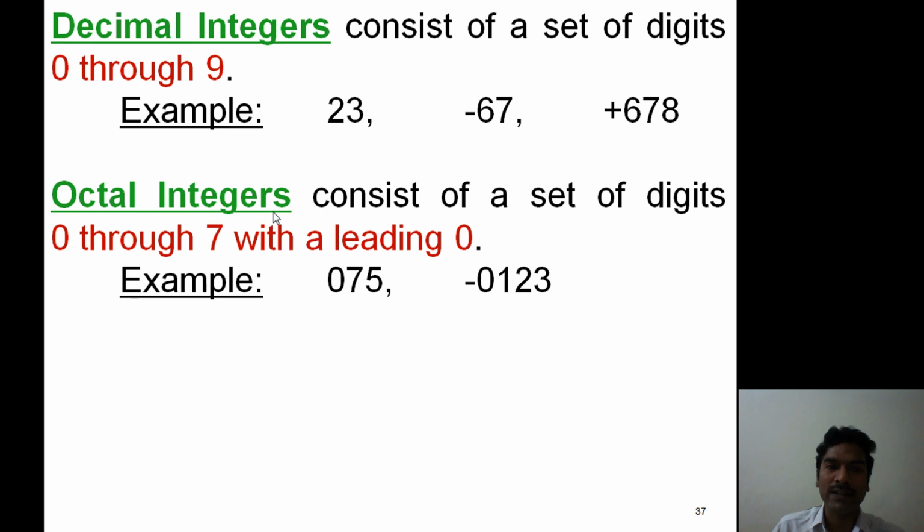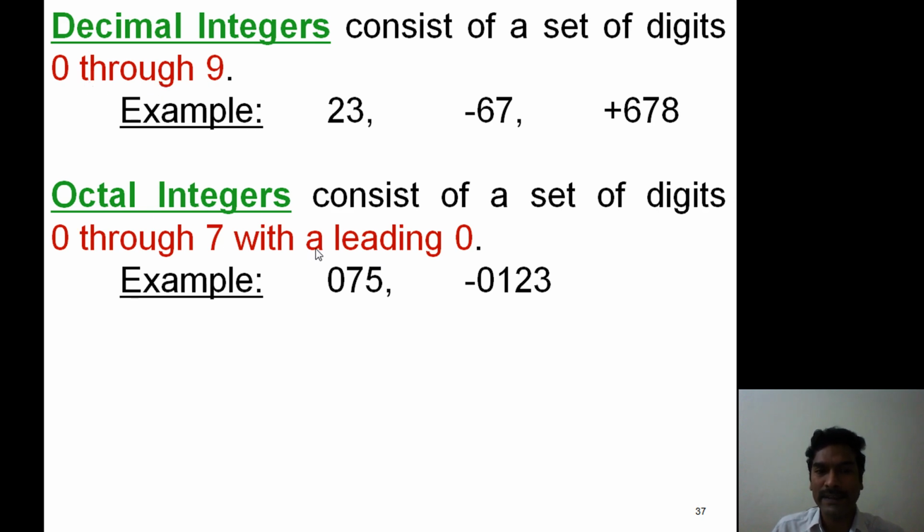This one, octal integers. An octal integer consists of a set of digits 0 through 7 with a leading 0. Now observe this one, 0 through 7. These digits are also available in decimal format.